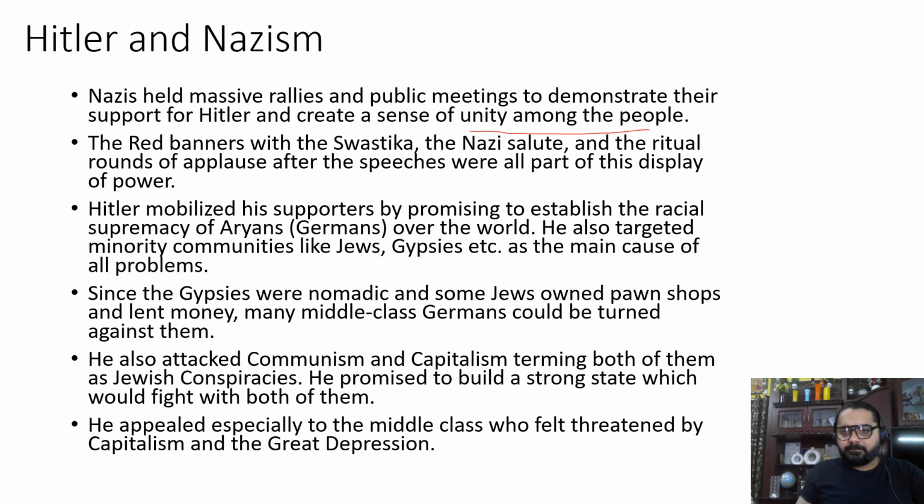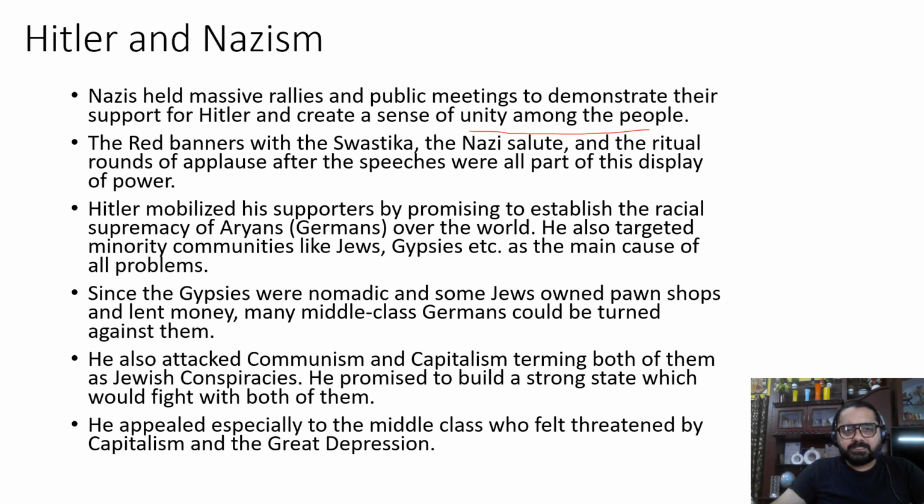Back in those days, the Nazis organized these huge rallies and public meetings. What was the main goal? The main goal was to show their support for Hitler and also to create a sense of unity among the people. They wanted everyone to feel like they were part of something bigger, part of something more powerful, and these events were designed to rally the masses and make them feel connected to the causes.